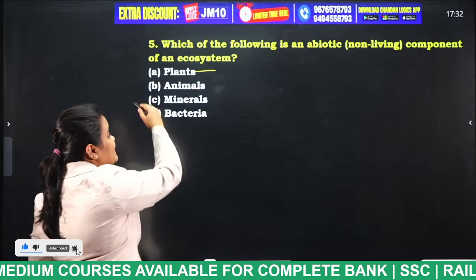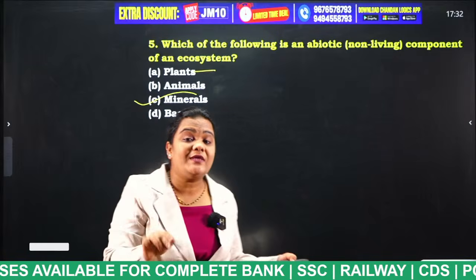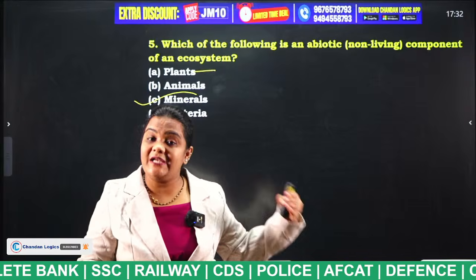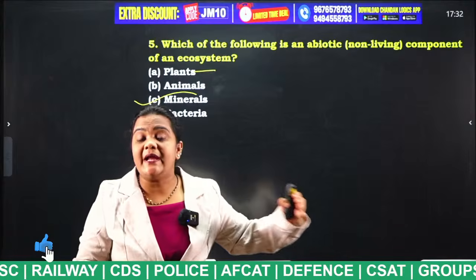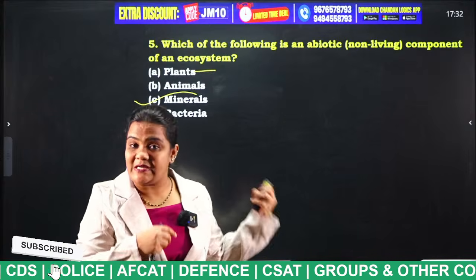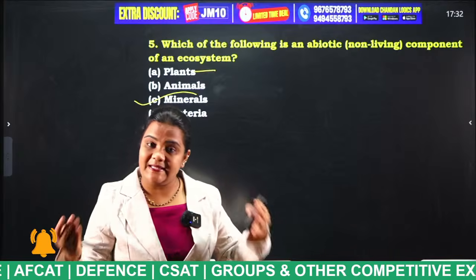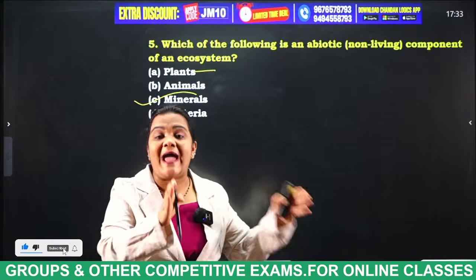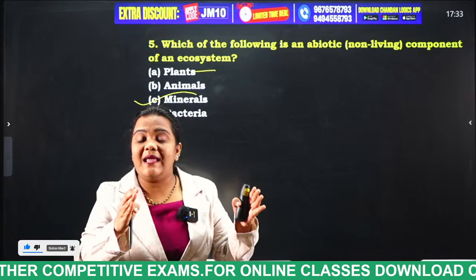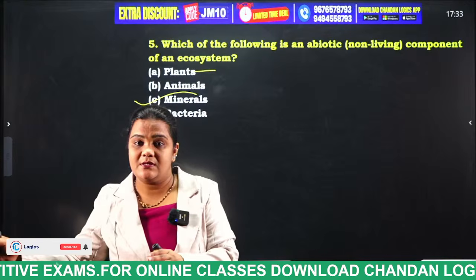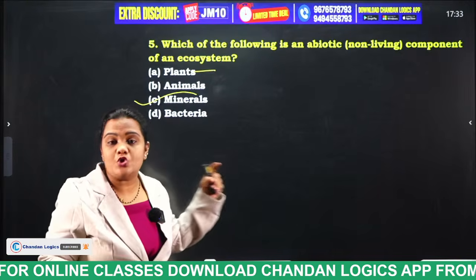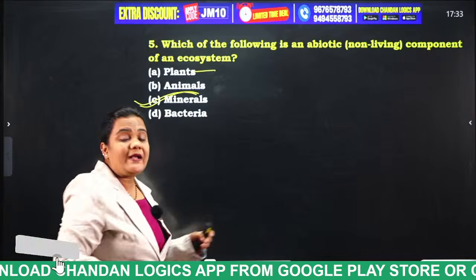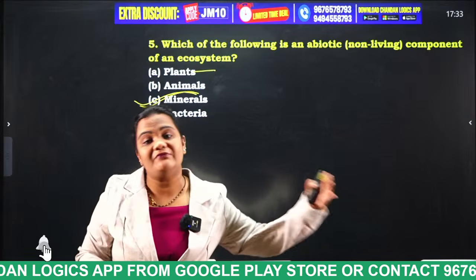And finally, minerals. These minerals are essential to living beings. So remember, minerals are nothing but what? Calcium, magnesium, zinc. Each and every living being needs these minerals for bone health or teeth health. Even though these minerals do not have life, they give essential nutrients to living beings. From the above options, the one which is not a biotic component, that means the abiotic component, is minerals. Even though it does not have life, it gives some benefits to living organisms.